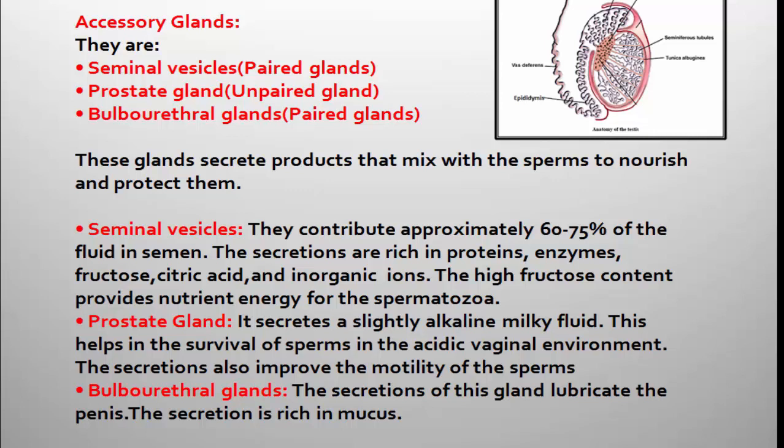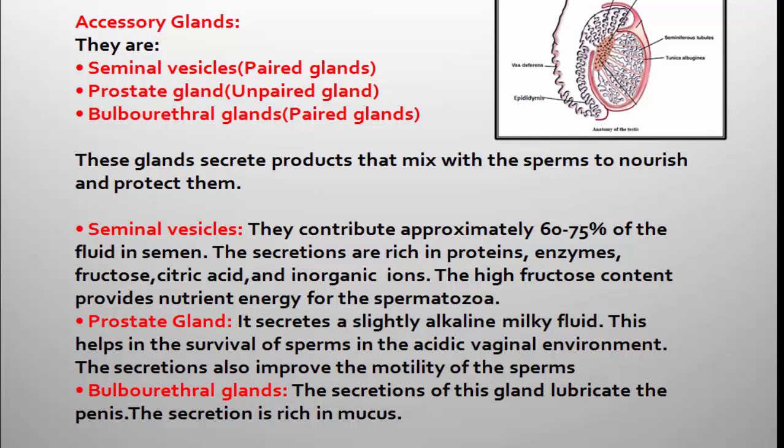The accessory ducts of the male reproductive system are rete testis, vasa efferentia, epididymis and vas deferens. The seminiferous tubules, which are located in the testicular lobule, open into the rete testis, and all the rete testis are connected to vasa efferentia.